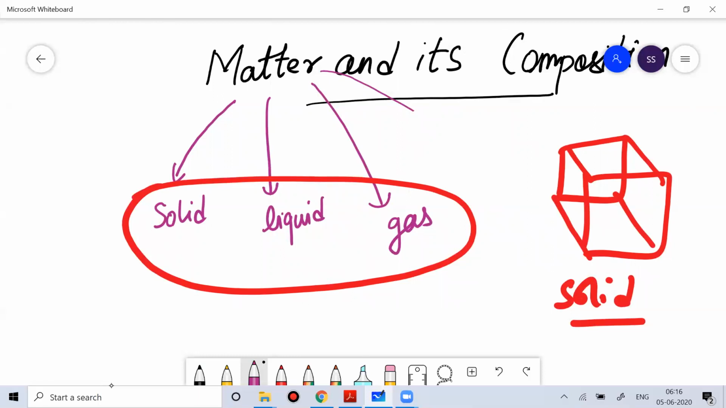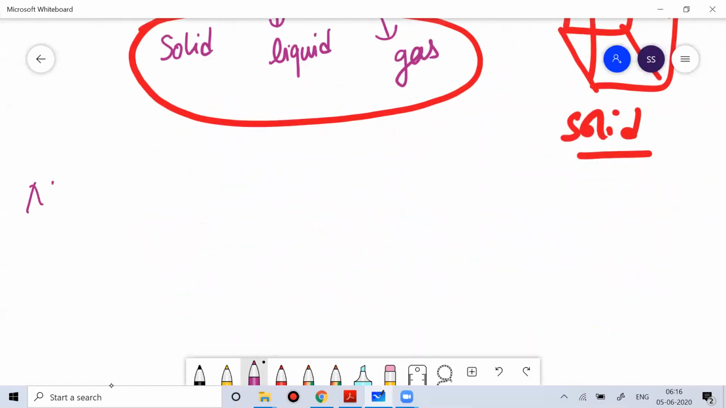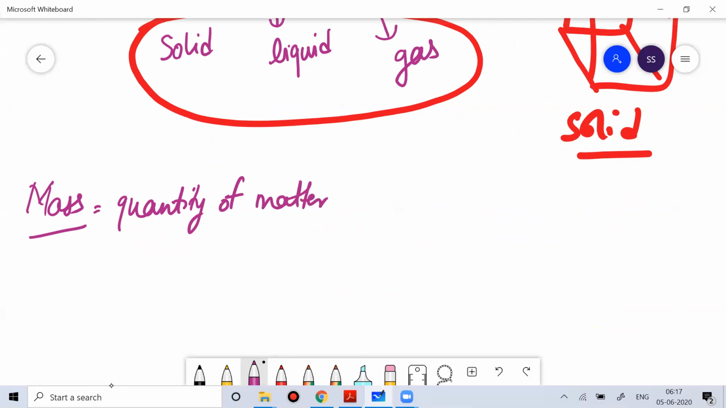When I talk about mass, mass is basically the quantity of matter that a body contains. That is called mass. Okay, so mass remains constant. The mass of a body remains constant.